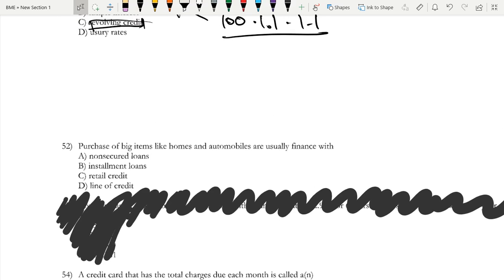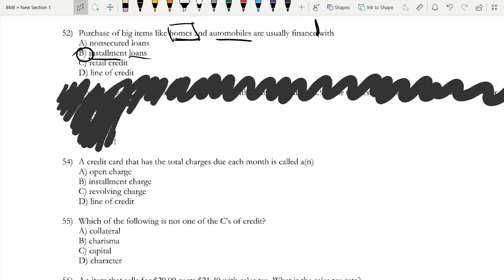Purchases of big items like homes and automobiles are usually financed with installment loans. You don't pay it in one lump sum because most people would not be able to buy, especially something like a large house, right? That's very tough to just buy in one large payment. So you pay it in multiple installments over a period of time so that you're slowly paying it over time.